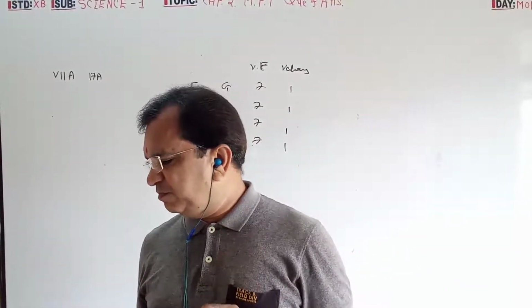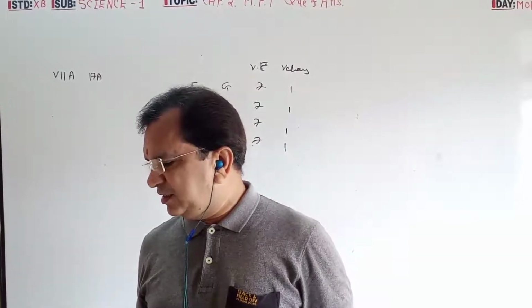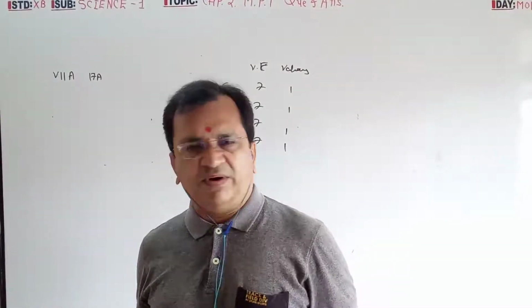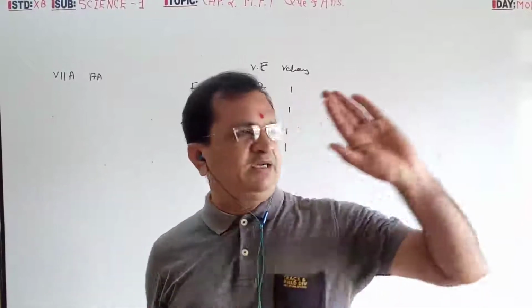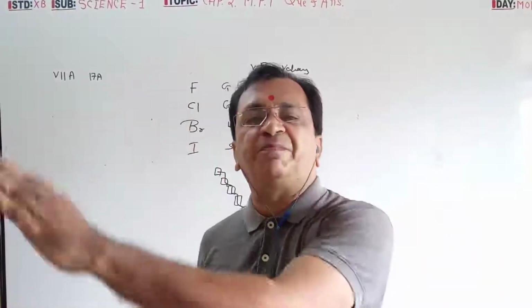In which block of the modern periodic table are the non-metals found? Metal, non-metal, s and p block, so the p block.